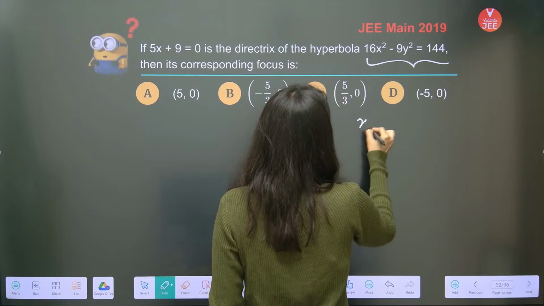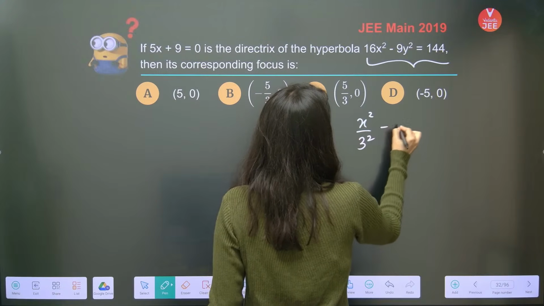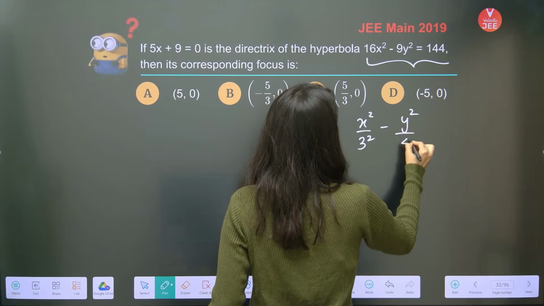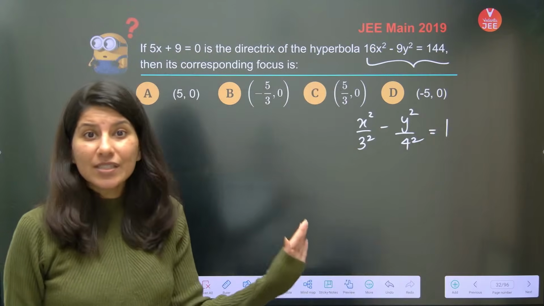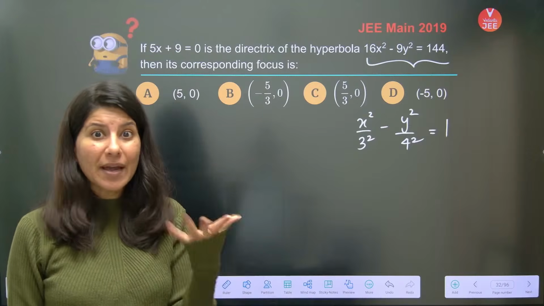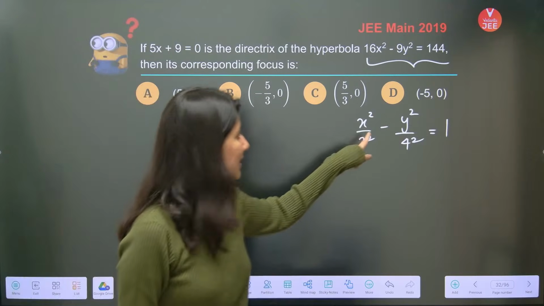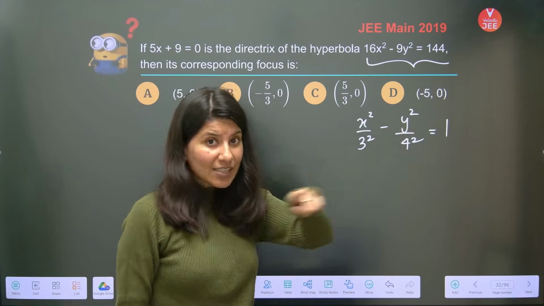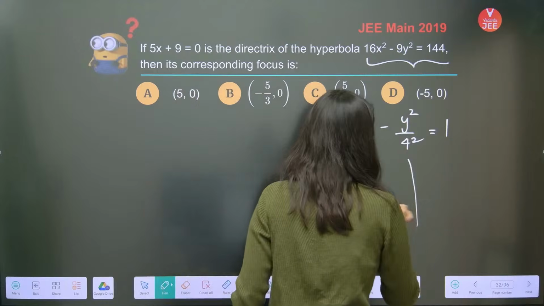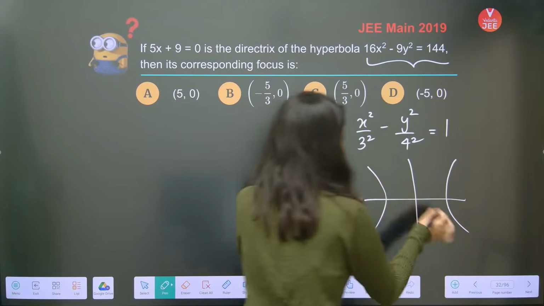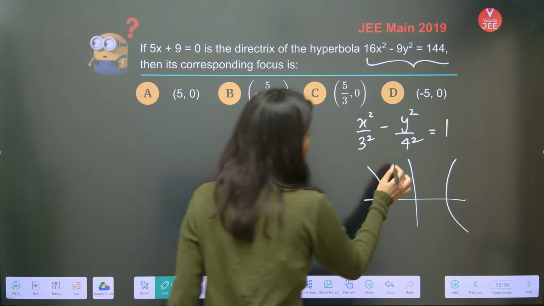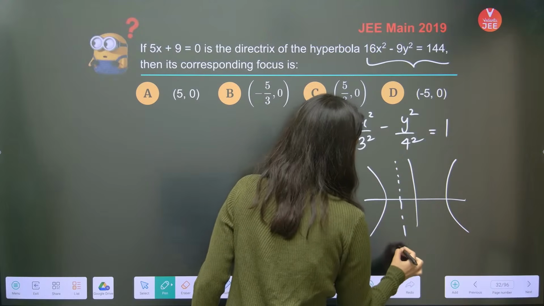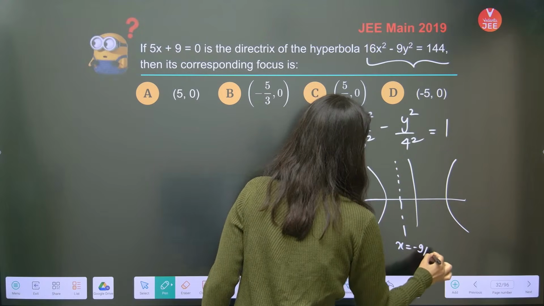So this is x square by 3 square minus y square by 4 square equals 1. Okay. Now there is no such thing as major or minor, big, small. Just see x square minus y square. So that means this is a transverse hyperbola. The hyperbola will look like this. Okay. Directrix is x equals minus 9 by 5. So this is x equals minus 9 by 5.